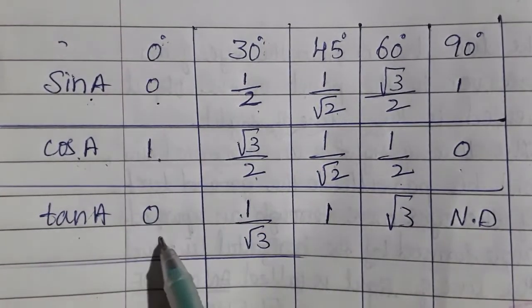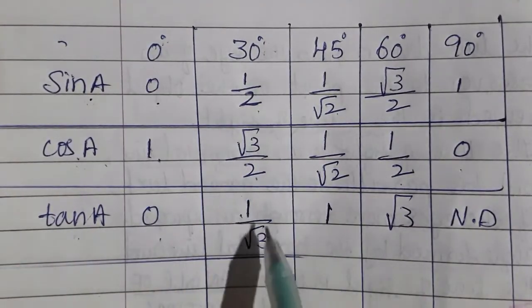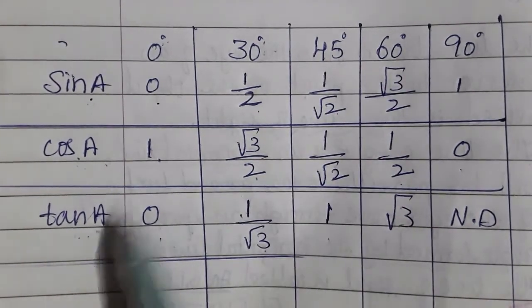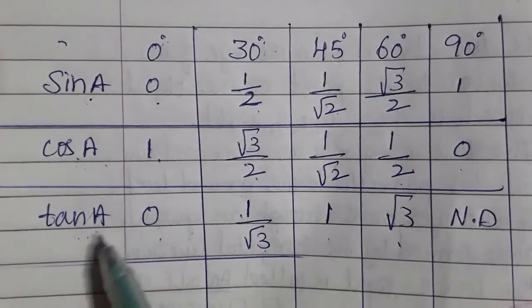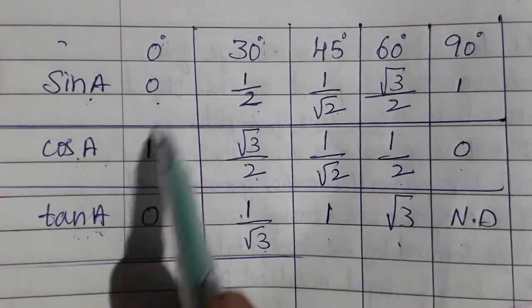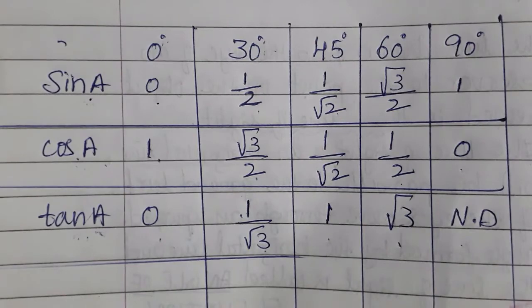Tan 0 degree is 0. Tan 30 degree is 1 by root 3. Tan 45 degree is 1. Tan 60 degree is root 3. Tan 90 degree is not definable. All these 6 ratios should be remembered while solving trigonometric application problems.